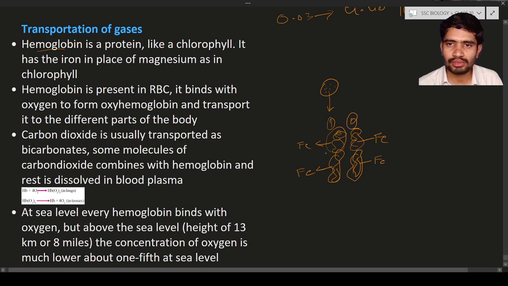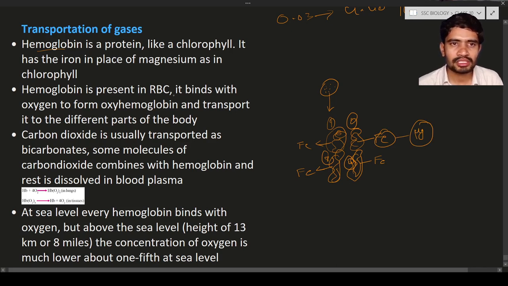This first subunit, second subunit, third, and also fourth side. It means 4 iron atoms are present in one hemoglobin molecule. And in the case of chlorophyll, instead of iron, magnesium is present in the chlorophyll.